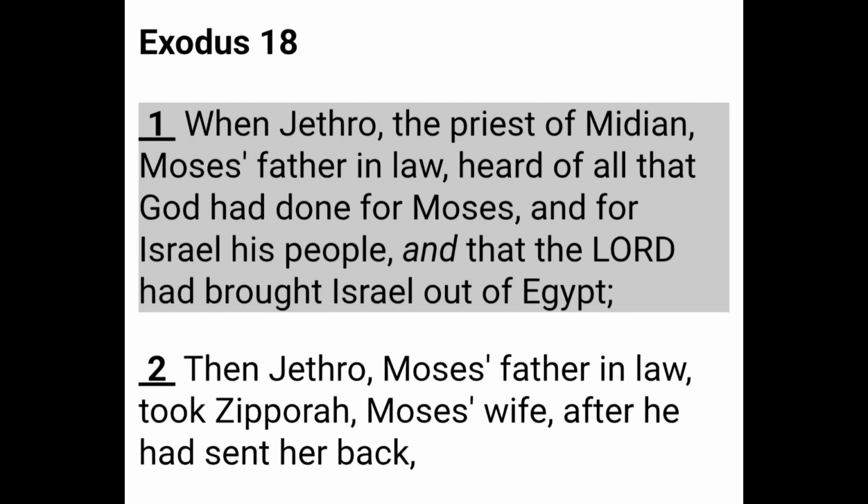So here we are in Exodus 18, verse 1. When Jethro, the priest of Midian, Moses' father-in-law, heard of all that God had done for Moses and for Israel his people, and that the Lord had brought Israel out of Egypt, then Jethro, Moses' father-in-law, took Zipporah, Moses' wife, after he had sent her back. We see the two words we're going to look at in this lesson, Jethro and Zipporah.